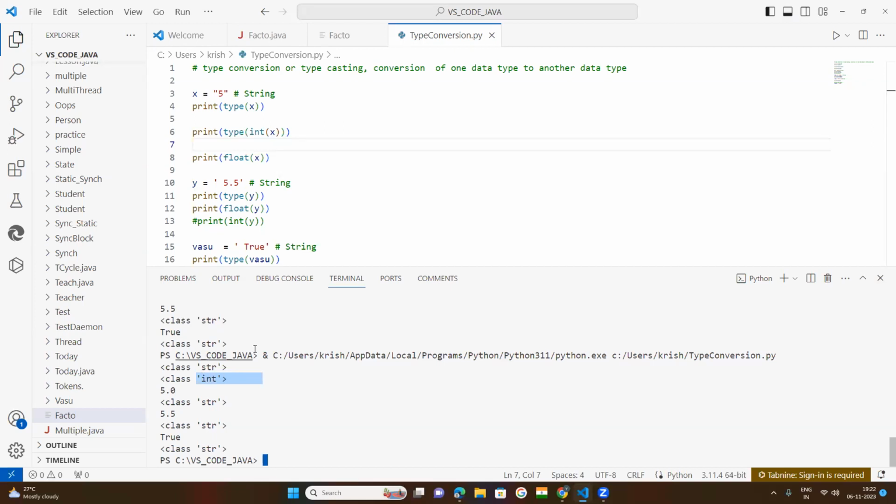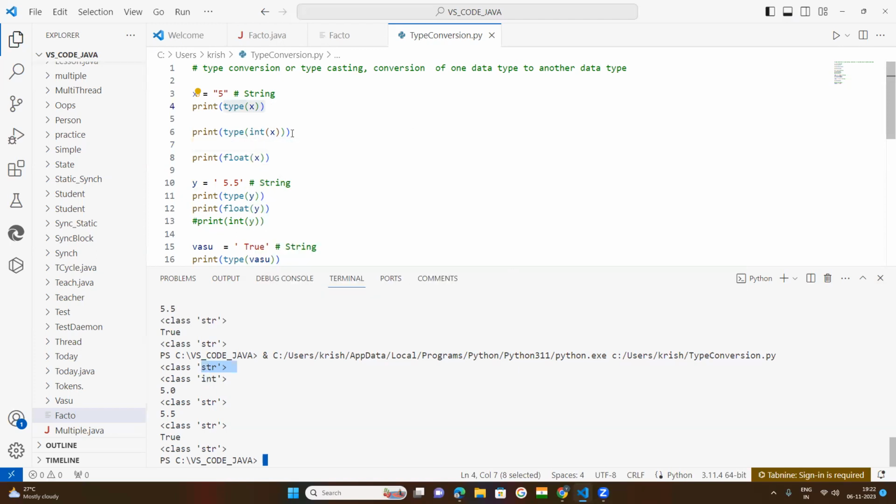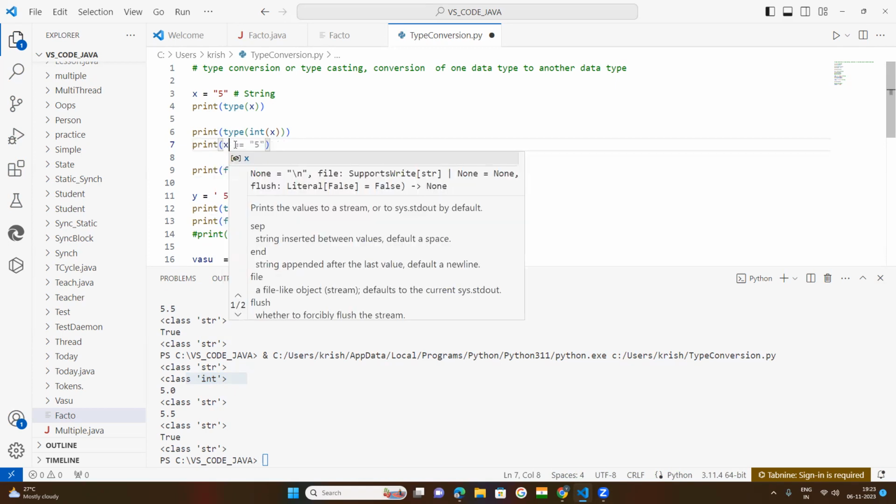I used the int function to convert from one data type to another, and it states that the result is int. If you want to know the result, print x. Then what will you get?